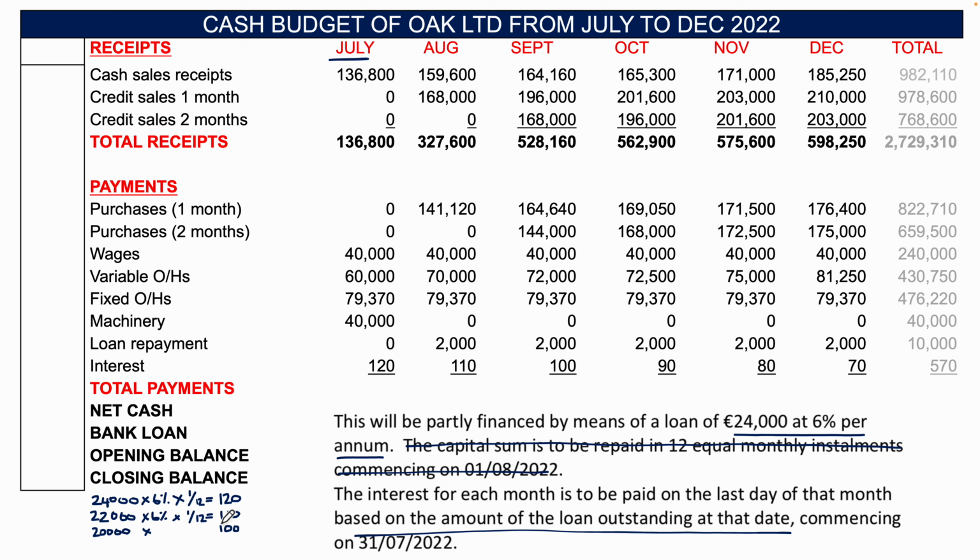Some students forget to do it per month and they do it per year, and it's a huge amount of interest. So you can see here 120 in July, 110 in August, 100 in September, 90 in October, 80 in November, 70 in December, total 570.